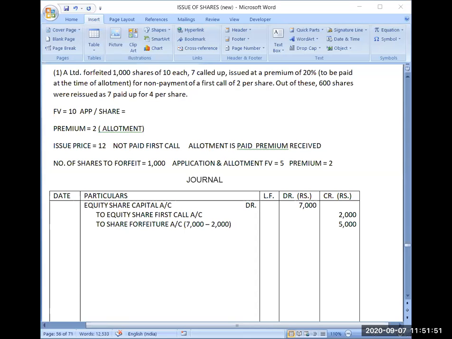I know that total value has been given called up 7. So 7 minus 2. 2 I know that it is of first call. So that's why application and allotment combined is 5 rupees. Am I correct? So that's why I have written here application and allotment is rupees 5.